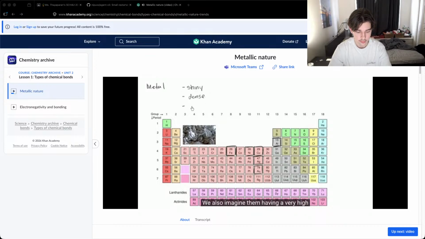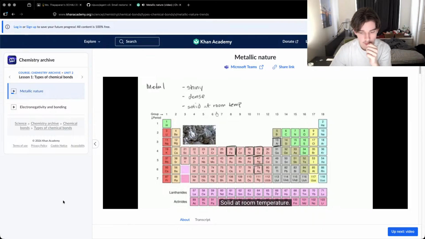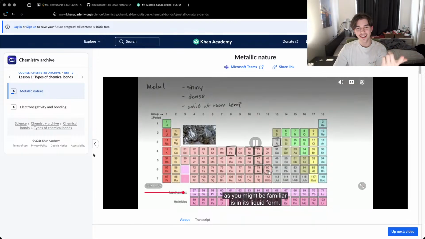We also imagine them having a very high melting point. That they tend to be solid at room temperature. Solid at room temperature. And as we'll see, this is true of all metals except for one of them, which is mercury, which is shiny, but at room temperature is in its liquid form.